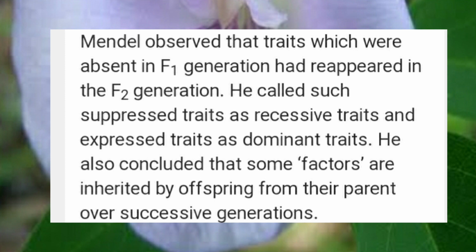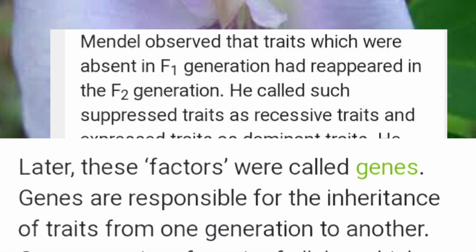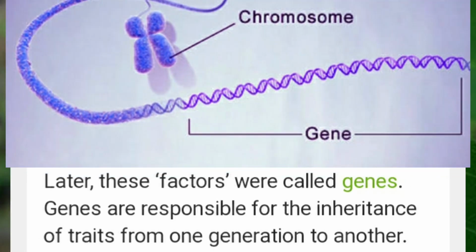He also concluded that some factors are inherited by offspring from the parents over successive generations, children. Later, these factors were called genes.